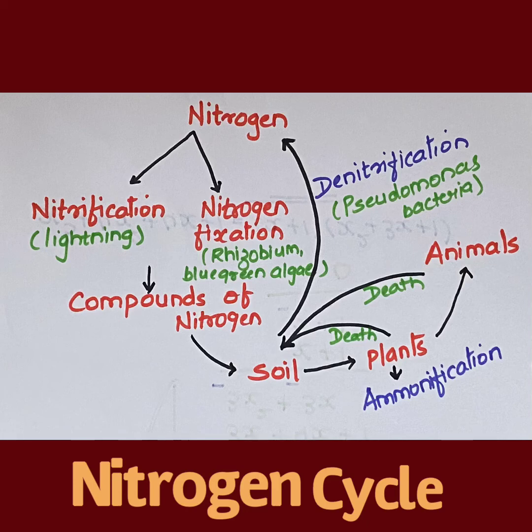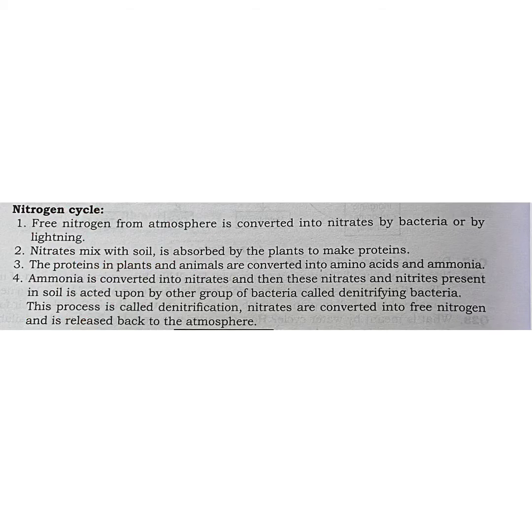Now it has to be returned to the atmosphere, but it is in the form of compounds of nitrogen. So first of all, it has to be converted into free nitrogen, and it is done by the process called denitrification, and after converting it into free nitrogen, it is released in the atmosphere, and this is called the nitrogen cycle.